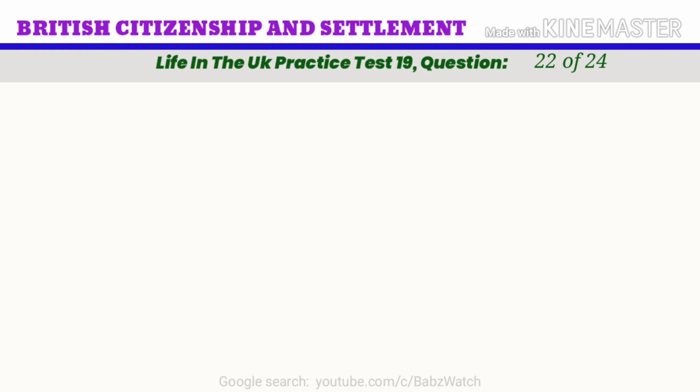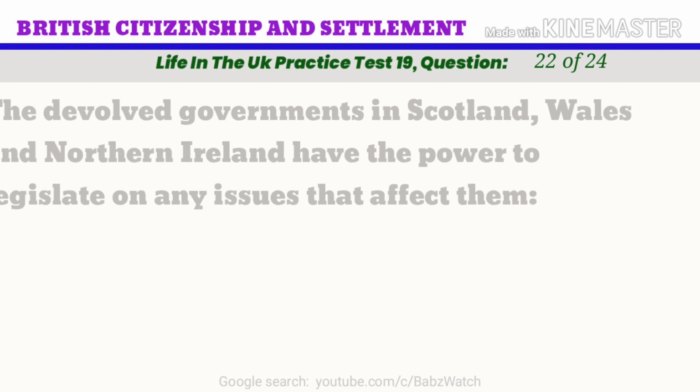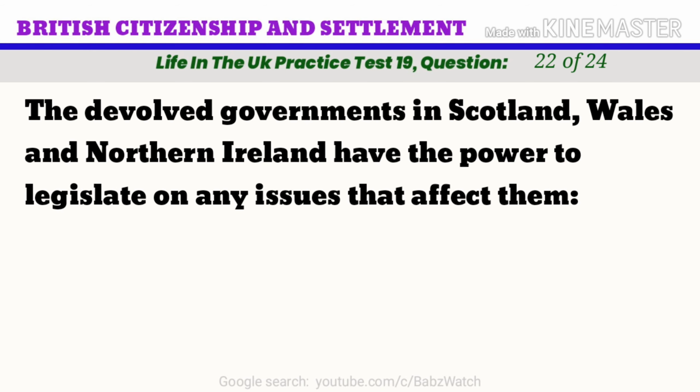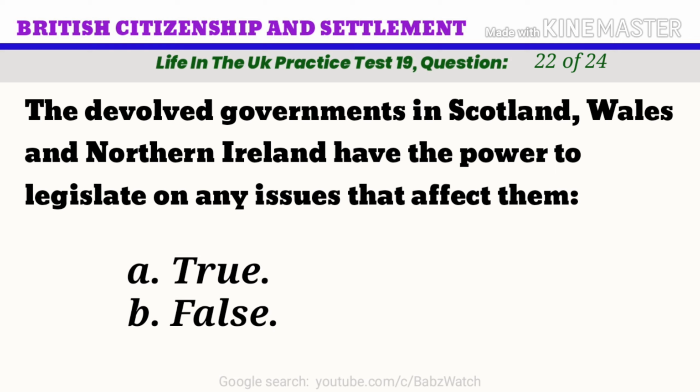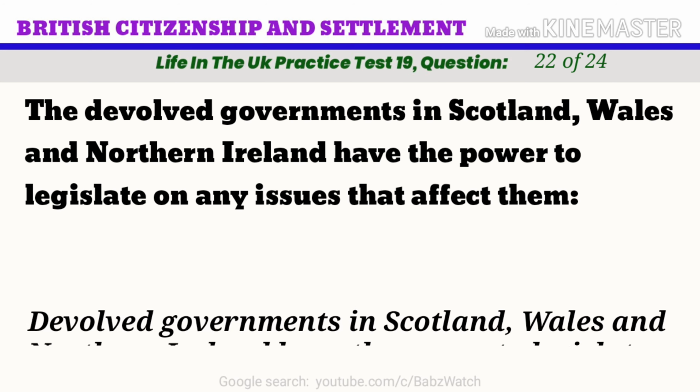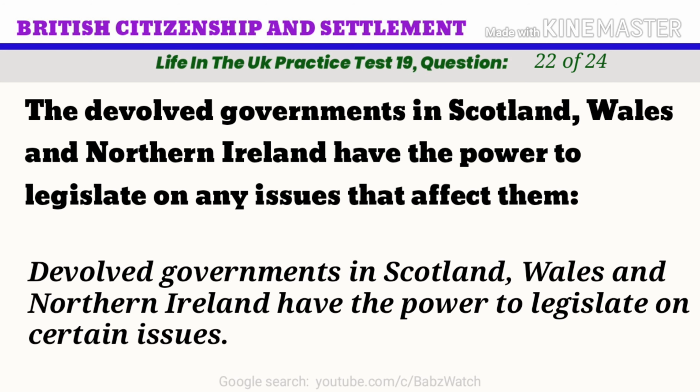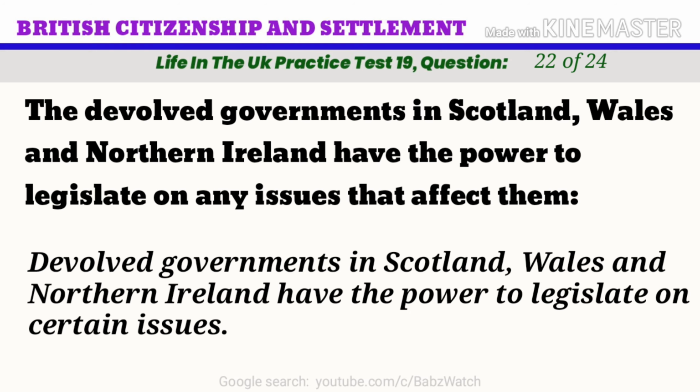Life in the UK practice test. Question 22 of 24. The devolved governments in Scotland, Wales and Northern Ireland have the power to legislate on any issues that affect them. A. True. B. False. The correct answer is B. False. Devolved governments in Scotland, Wales and Northern Ireland have the power to legislate on certain issues.